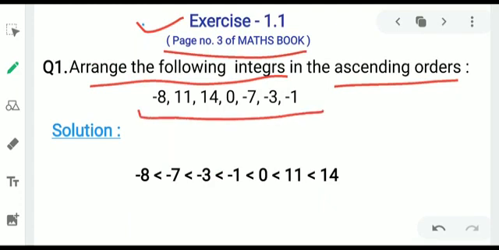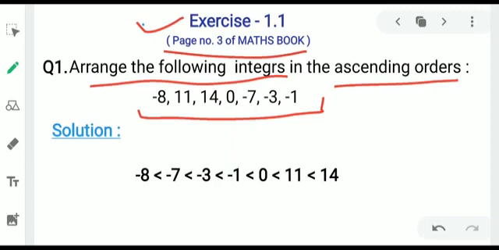What should we do? We have to arrange in ascending order, and you all know that ascending order means smaller to bigger. Yes, we can see some negative numbers are given, some positive numbers are given, and 0. We know that a positive number is always greater than a negative number and 0.